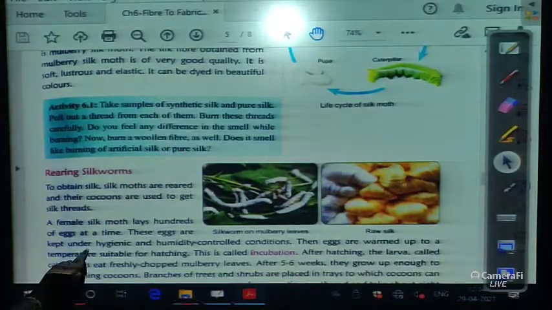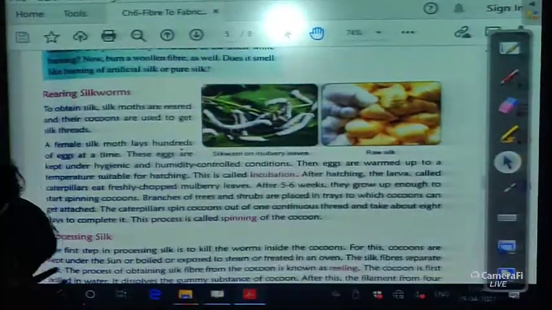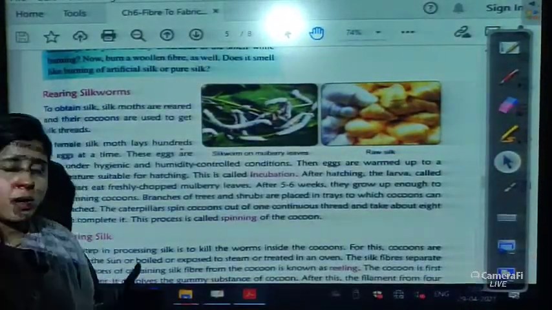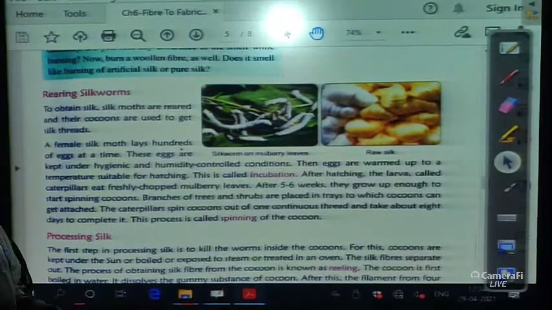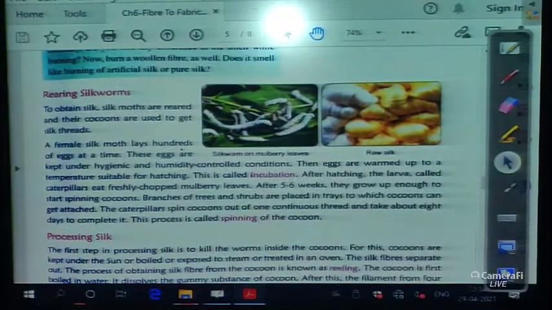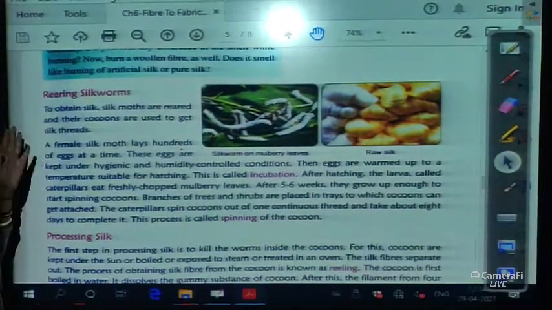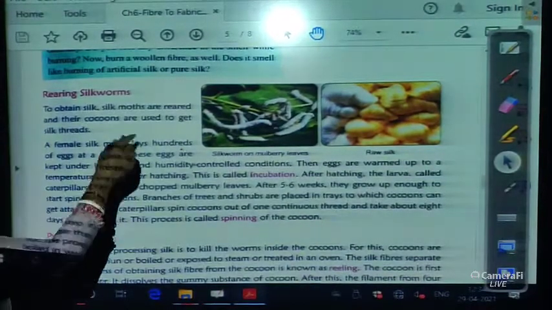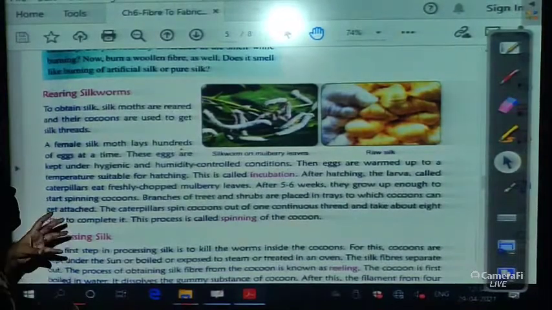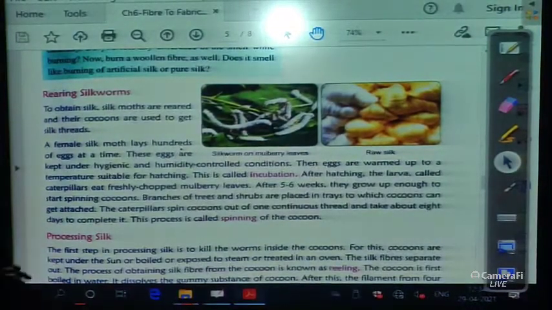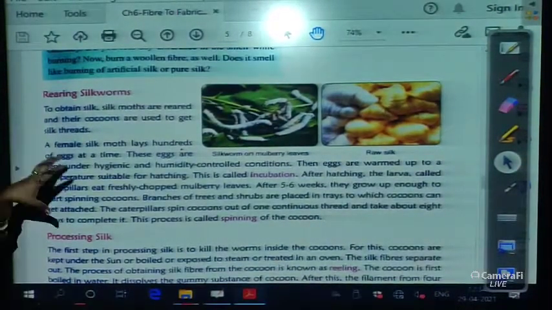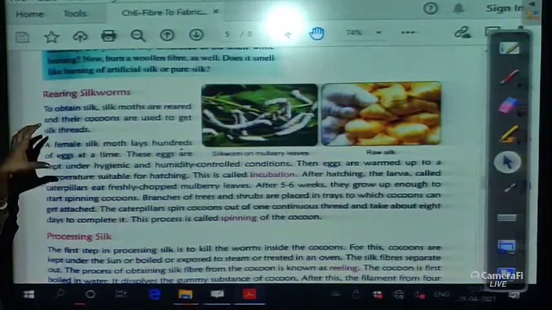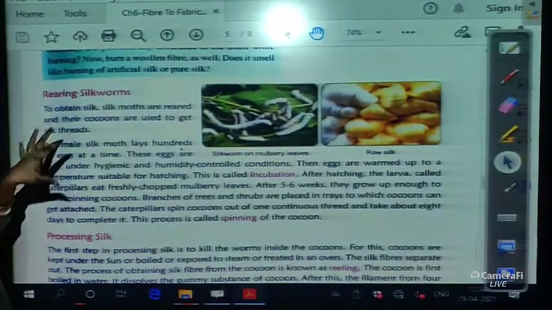Now, rearing of silk. How do we rear the silk? Rearing means, for obtaining the silk, they keep the silkworms. Now we will learn about the rearing of silkworms. To obtain silk, silk moths are reared, and their cocoons are used to get silk thread.